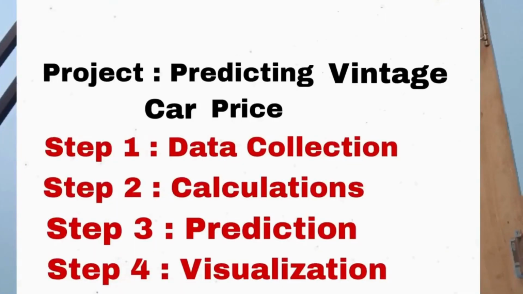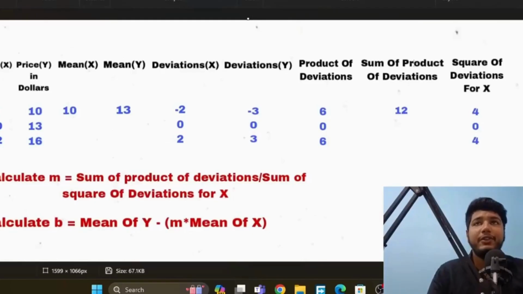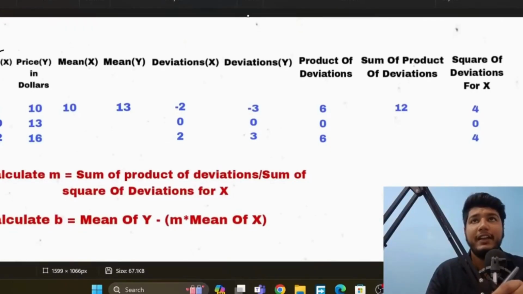I will explain this with a project. The project is predicting the price of a vintage car. We will do this in four steps: first collecting data, second calculation, third predicting the price, and fourth visualizing it. First we will collect the data: for x years old, how much the price will be. Second we will do the calculation. Just look here, age and price. Age and price is the data we have collected. So x is the independent variable and y is the dependent variable.